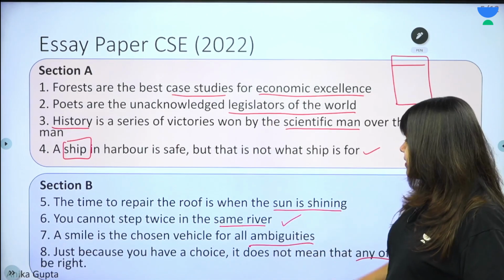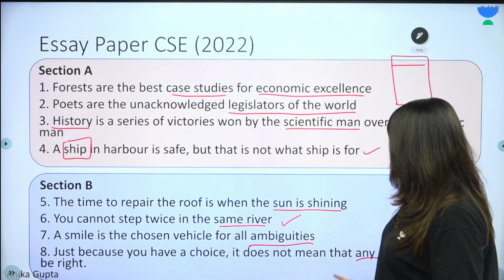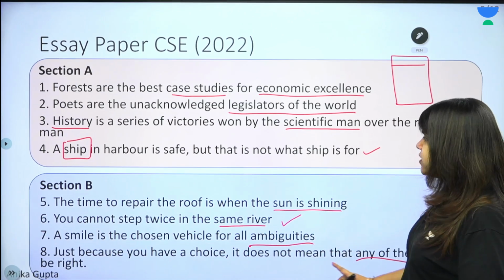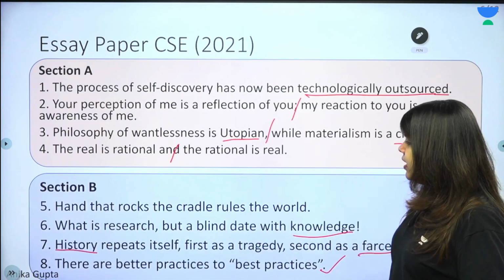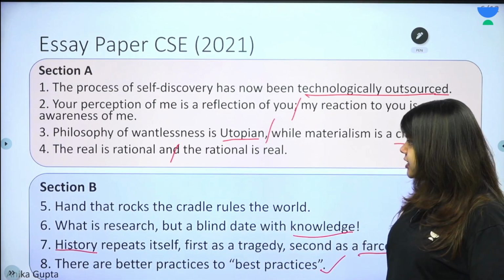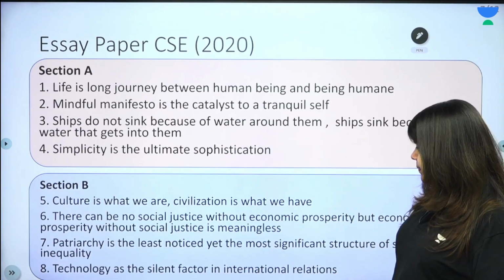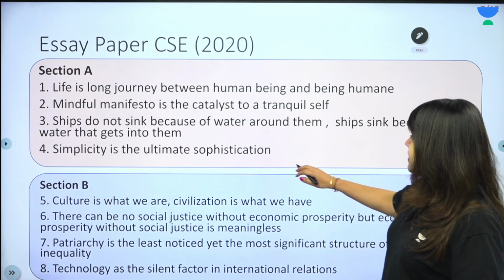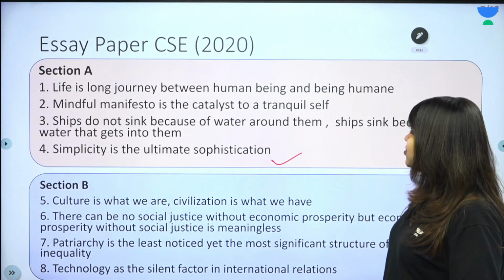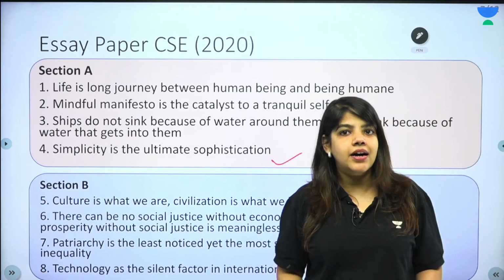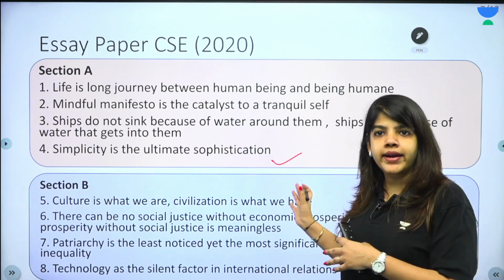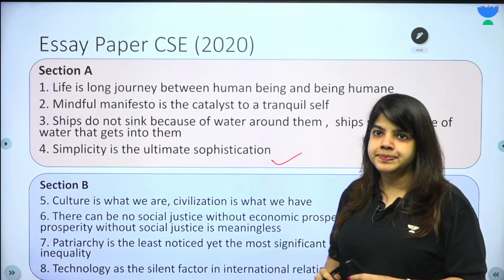Take a look at the last. Just because you have a choice, it does not mean any of them has to be right. There are better practices to best practices. And simplicity is the ultimate sophistication. So, बहुत सारे points we will discuss how can be correlated between these topics.